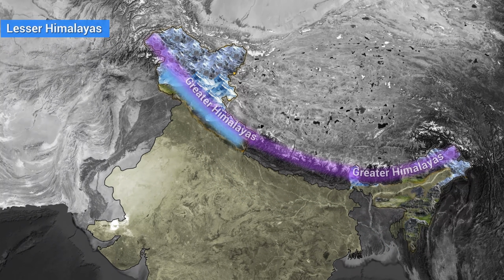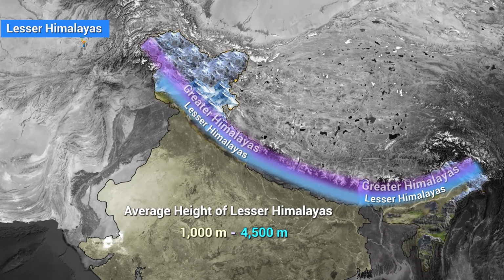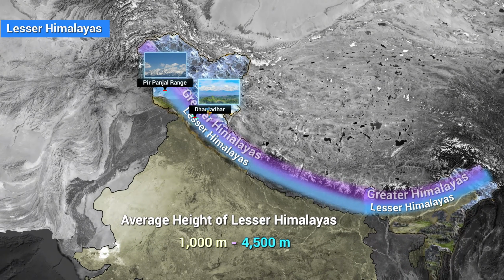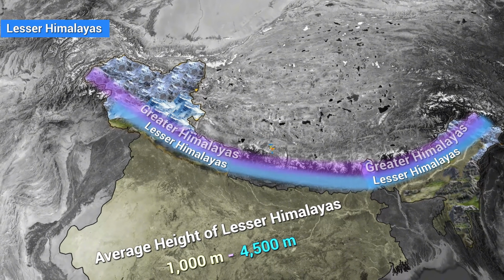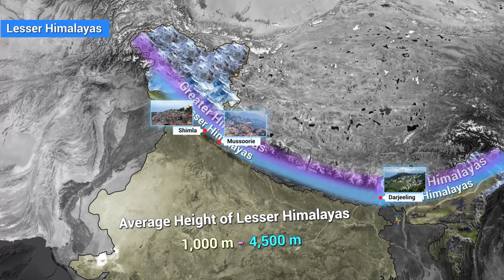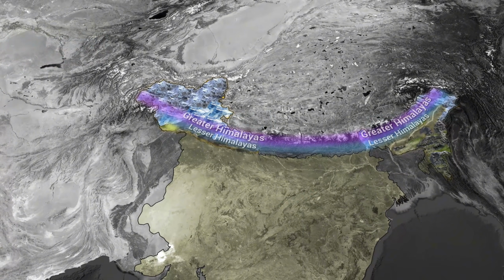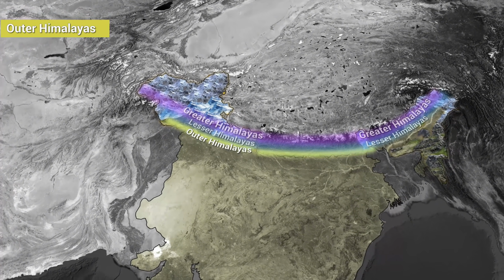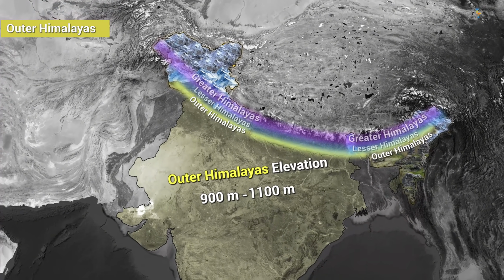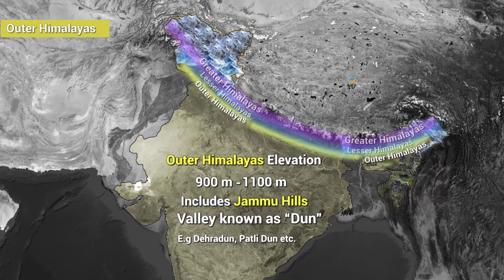The Lesser Himalayas, Himachal, lie between 1,000 to 4,500 meters, featuring famous ranges like Pir Panjal and Dhauladhar. This region hosts scenic hill stations like Shimla, Mussoorie, and Darjeeling, along with valleys such as Kashmir and Kullu. The Outer Himalayas, Shivaliks, are the outermost range, with elevation between 900 to 1,100 meters. These low hills include Jammu Hills and the valleys known as dunes.